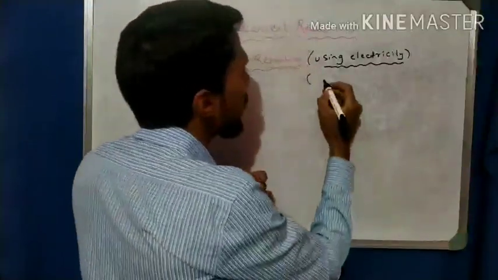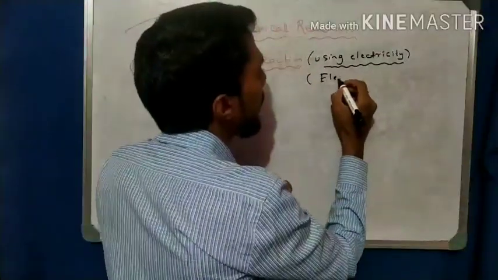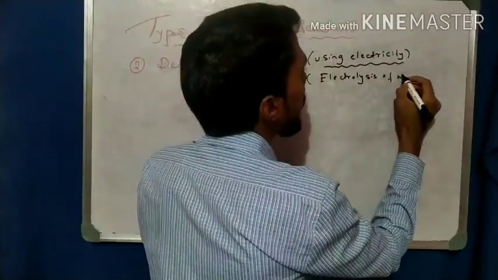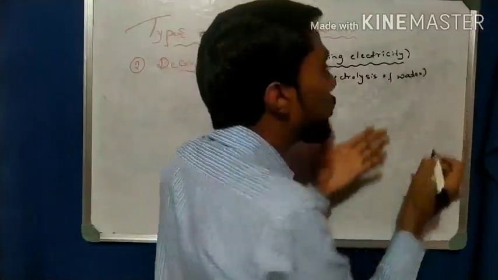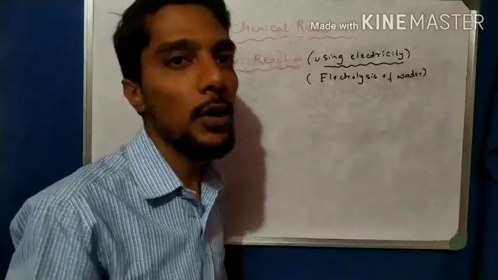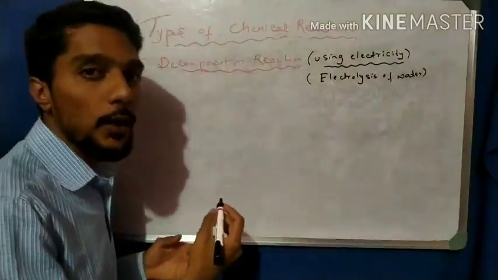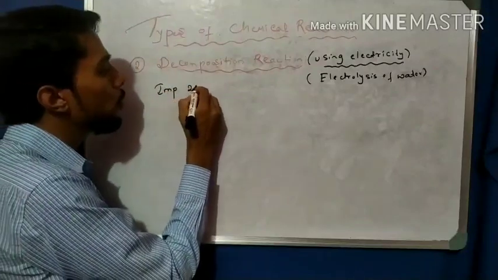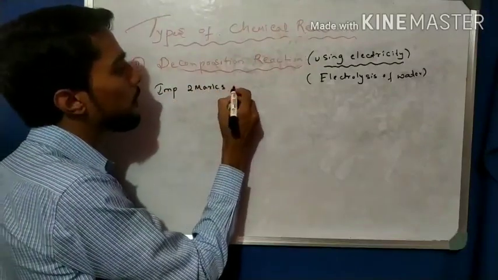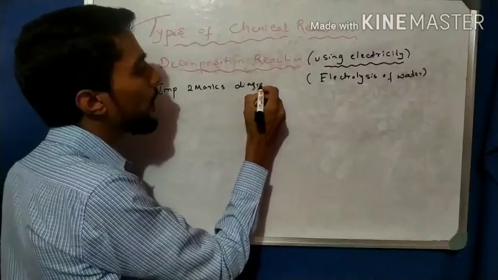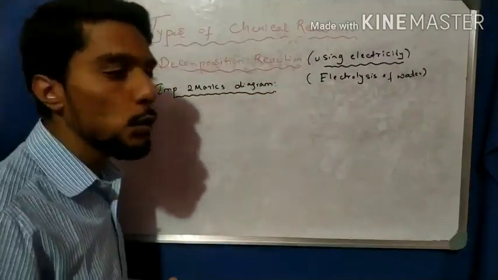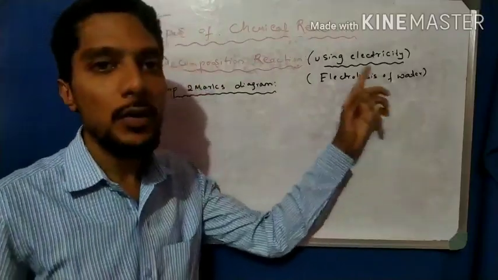It is called electrolysis of water, where electricity is used to decompose the water molecule. Here there is a very important 2 marks diagram, the first diagram of class 10 important for 2 marks, that is electrolysis of water.